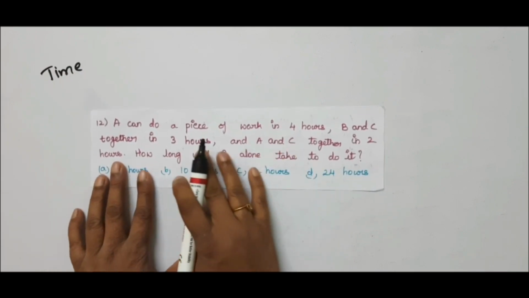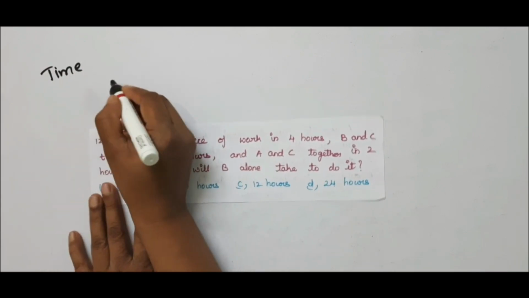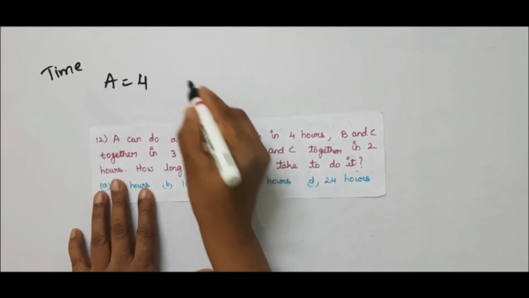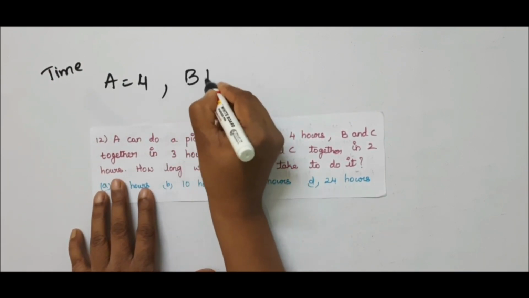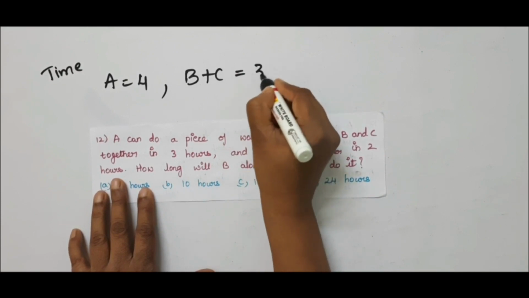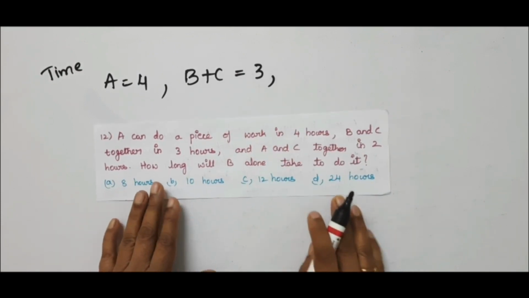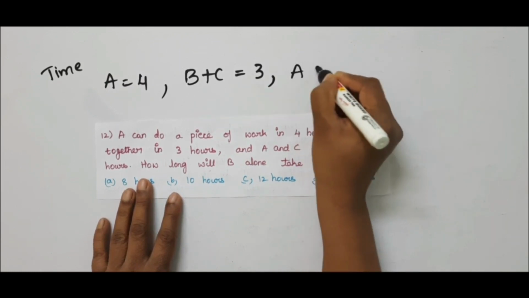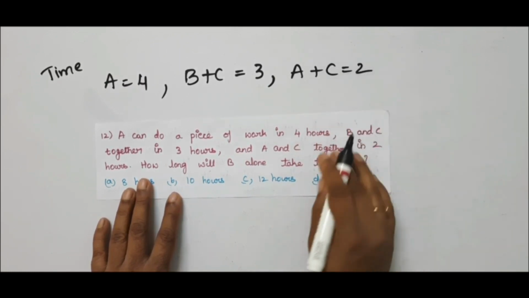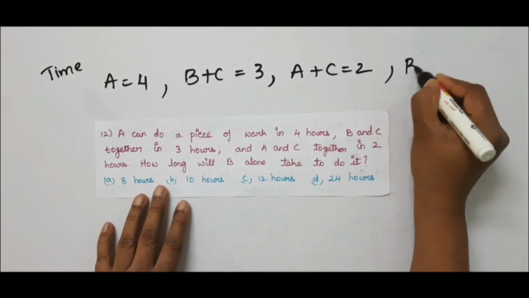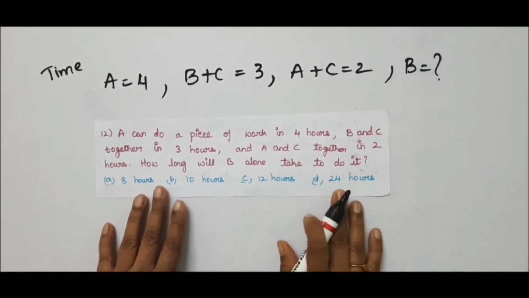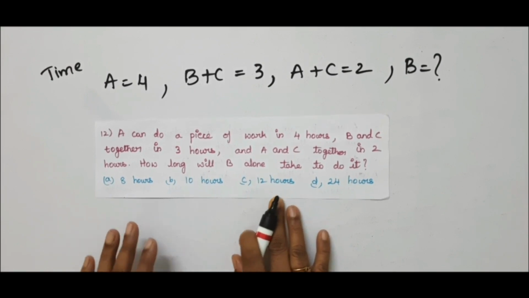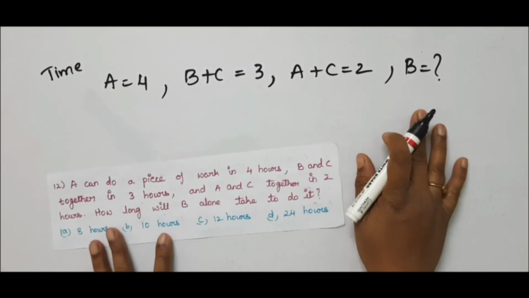What he has given: A took 4 hours to complete a work. A is equal to 4. And B and C together means B plus C is equal to 3 hours. That is what he has given. And he has given A and C completed the work in 2 hours. And he has to find B alone. Options are also in hours. He has given in hours and options are in hours. Okay. So we have to find B alone.